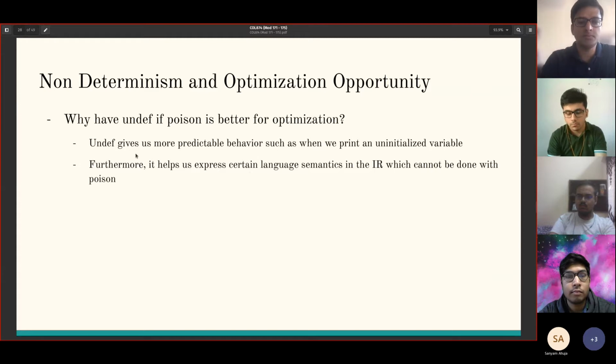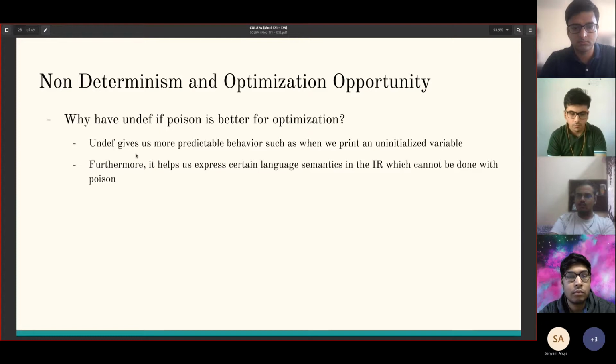In all the examples we saw, if we had poison, then the transformation was valid, but if we had undef, then the transformation was invalid. Namely, poison is better for optimization. Then why do we have undef? Because even though undef is slightly suboptimal for optimization, sometimes we need it to give certain semantics.